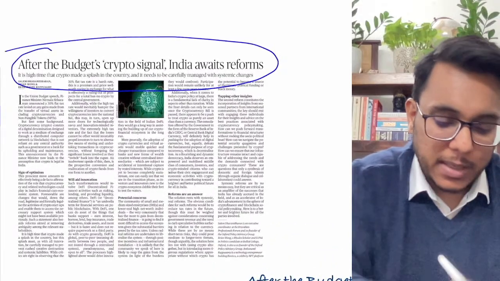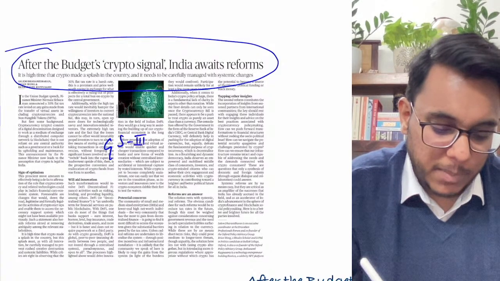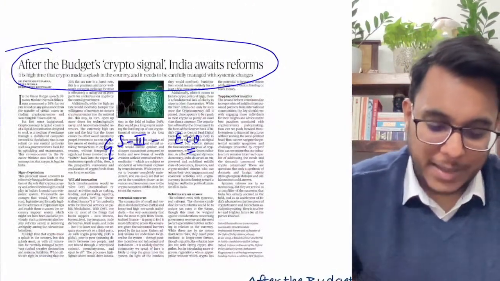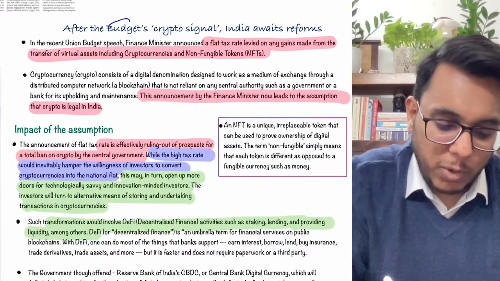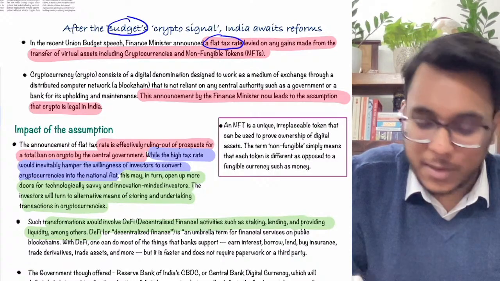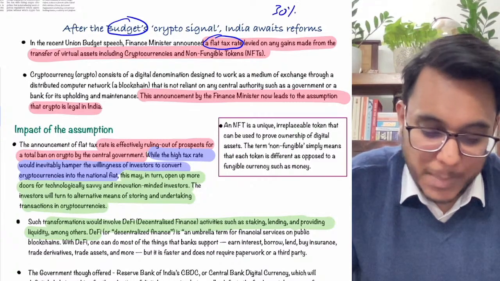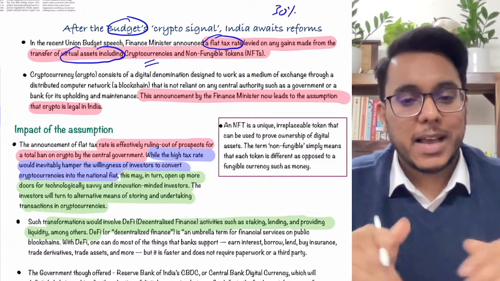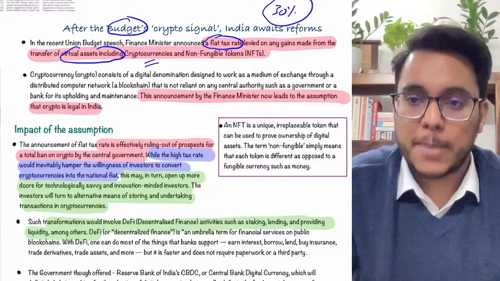After the budget's crypto signal, India awaits reforms. Clear? This article will be important with respect to GS paper number 3, issues related to the Indian economy. Now understand what had happened recently. The budget was announced, and in this budget, a flat tax rate of 30% was imposed on any gains made from the transfer of virtual assets such as cryptocurrencies. So any transfer of cryptocurrency, any gain from a cryptocurrency, 30% tax will be imposed on it.